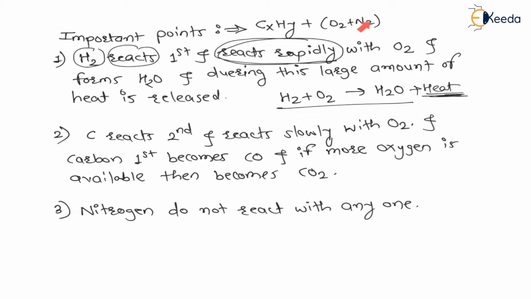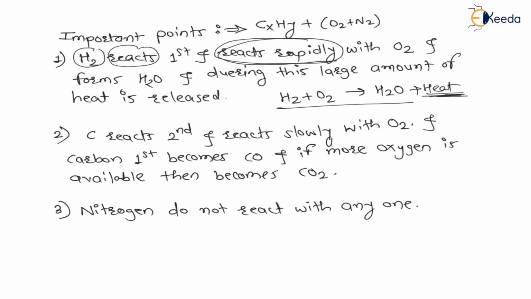And my dear students, nitrogen does not want to marry with anyone. Nitrogen is a non-reacting element. Nitrogen does not react with anyone and will come out as it is. That means after the reaction, the total number of nitrogen atoms will remain the same because nitrogen is not going to react with anyone. And one more thing, my dear students: carbon is trying to react with oxygen after the